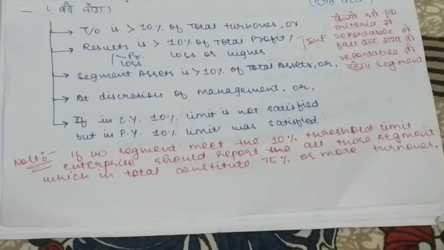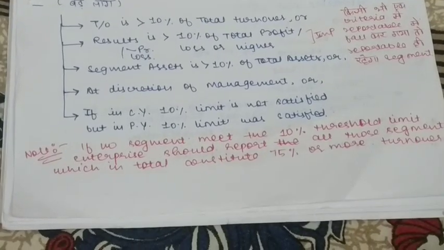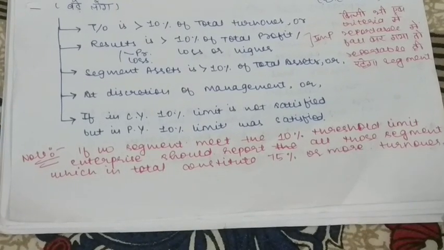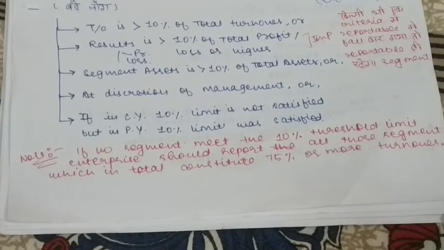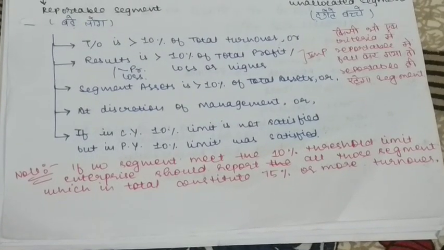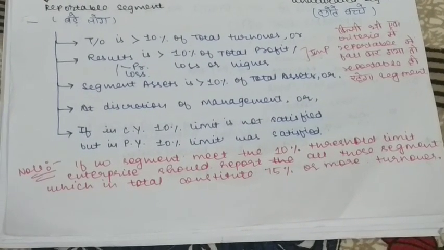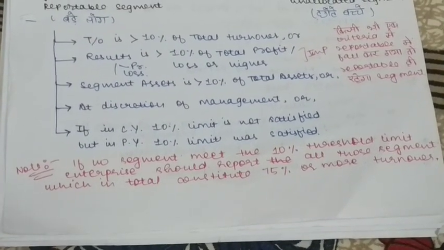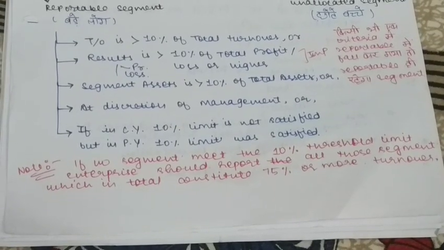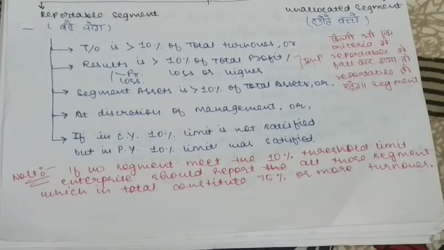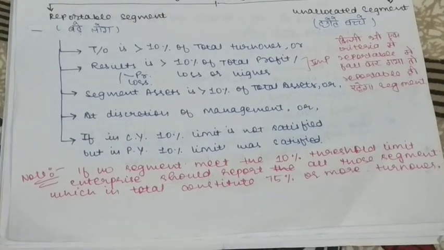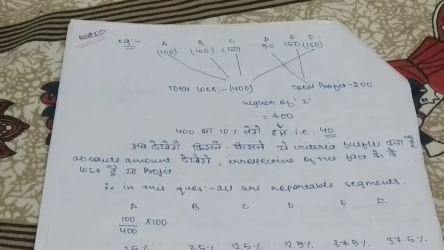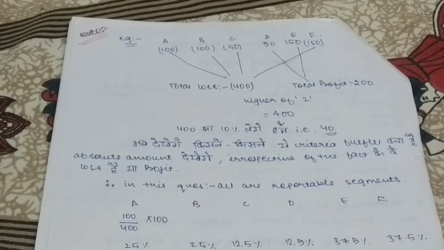Now I have written another note which states that if no segment meets the 10% threshold limit, the enterprise should report all those segments which in total constitute 75% or more of the turnover. It means that if no segment is reportable in the current year, then segments which constitute 75% or more of the turnover will be considered reportable segments for that year. Here I have included a very short example for your clear understanding.